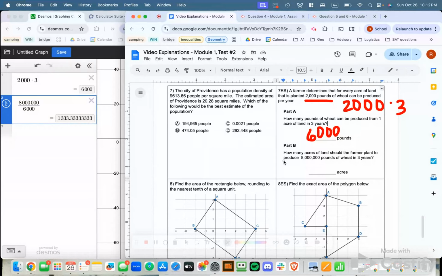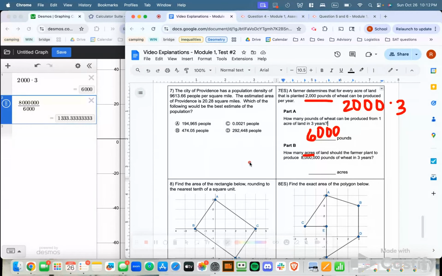So part B asks, how many acres of land should the farmer plant in order to produce 8 million pounds of wheat in 3 years? So we're trying to find the number of acres, and we know that 1 acre produces 6,000 pounds in 3 years.